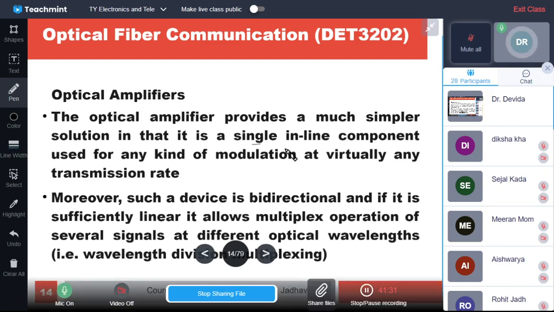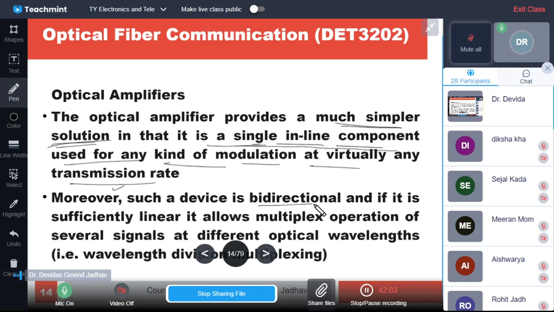So the optical amplifier provides a much simpler solution, isn't it? A single line component is required, no multiple components. In case of repeaters, there is a source, there is a detector, there is other electronics. So the amplifier requires only a single component used for any kind of modulation, and virtually it can function at any transmission rate. Moreover, such a device is bidirectional.